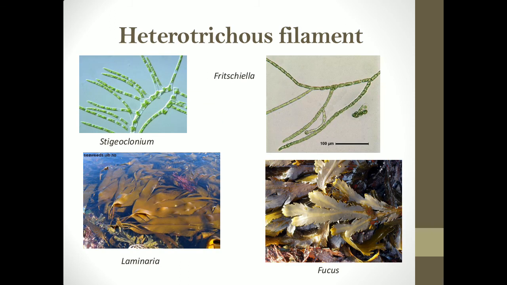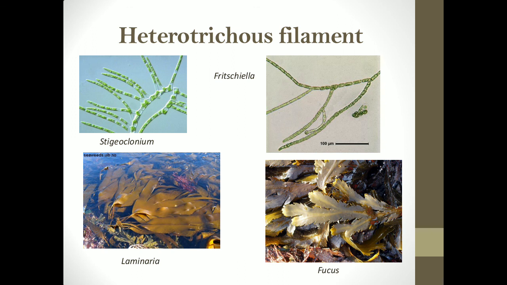The next type of filament or thallus is the heterotrichous filament, or an alga that shows heterotrichy. Now this is the most advanced and evolved type of thallus. This is seen mainly in brown algae and red algae, but also in a few green algae. Here the thallus is very clearly differentiated into a prostrate creeping system, that is the filament, the basal portion which is present on the substratum, the creeping filament on the substratum, and an erect projecting system which is an upright filament coming out from the substratum.